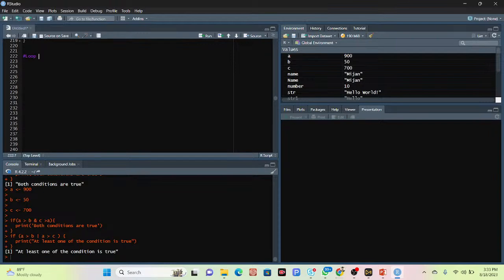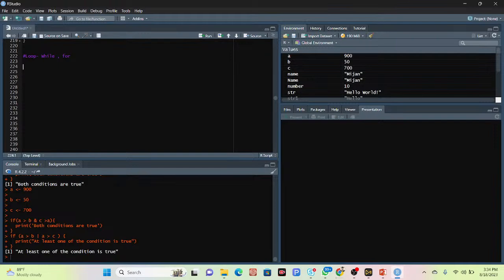Loops are handy because they save time and reduce errors, and we can get two types of loop. One is called the while loop, another is called the for loop. While and for, these two types of loop we can get in our programming language. Not only R, Python also has the while and for loop. So why are we using the loop? With the loop we can execute a set of statements as long as a condition holds.